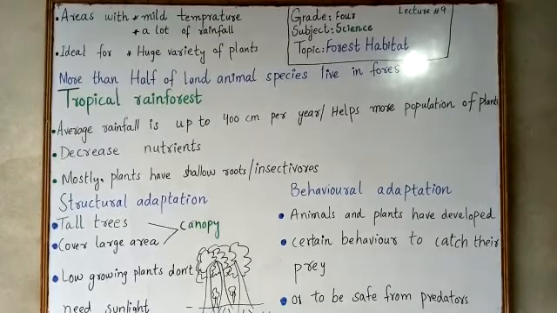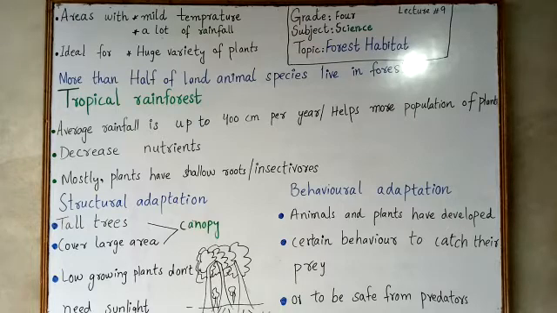So this is an example of the jaguar, that it has behaviorally adapted itself to climb on trees and to attack its prey. And the three-toed sloth is the slowest animal. This is also its example. Howler monkeys are the loudest land animals. They use their loud voice to communicate as it is difficult to see through the thick forest. So the howler monkeys use their voice. अपनी आवाज़ के ज़रिए वो दूसरे animals के साथ communicate करते हैं और with other monkeys. So this is their adaptation in behavior.